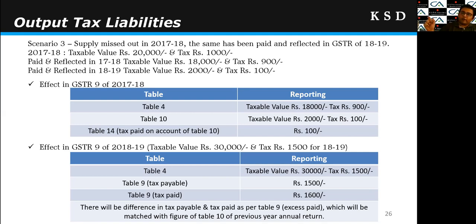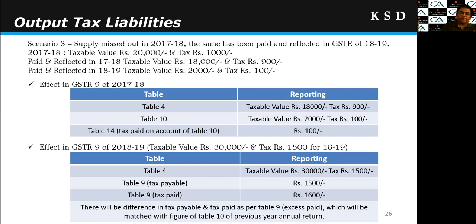Even though I have reported in 3B a turnover of rupees 2000 additional, so by that it becomes 32,000 turnover, 30,000 plus 2000. But in table 4, it will be reflected only 30,000 turnover and 1500 tax liability. Further, in GSTR 1, though I have reported the transactions of 1718 and 1819, the auto-populated GSTR 9 fetches only transactions of 1819. So there is one invoice of March 18 which has been reported in April 18. That same will not be fetched under table 4 of the GSTR 9. So in table 4 of the GSTR 9, the turnover and liability of 1819 only will be reflected.